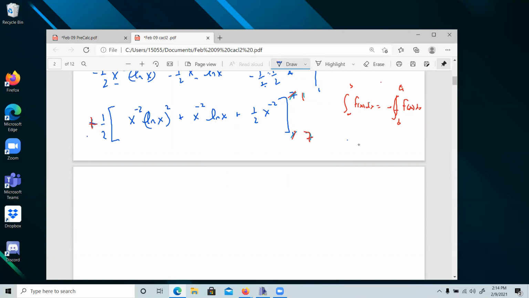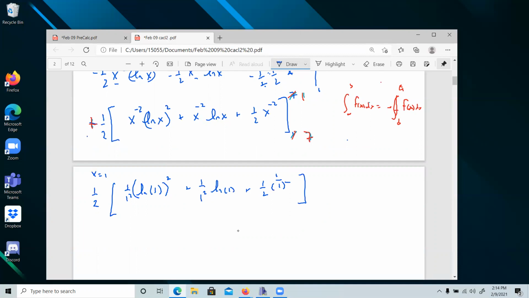So let's see, how about we evaluate x at 1. We have 1/2. Here we have 1 over 1 squared times natural log of 1 squared plus 1 over 1 squared times the natural log of 1 plus 1 over half times 1 over 1 squared.